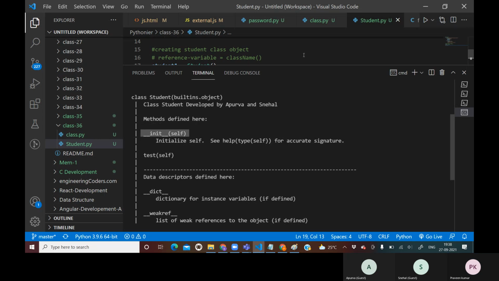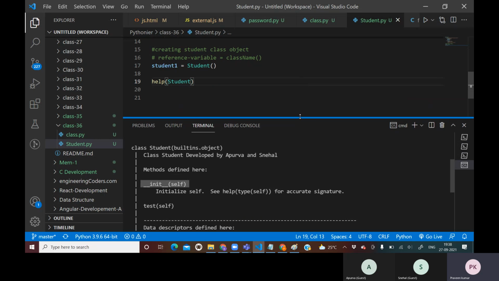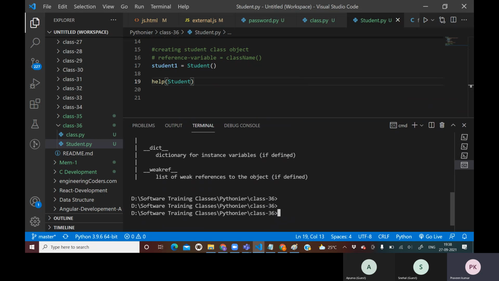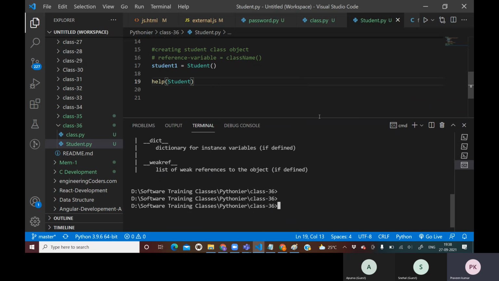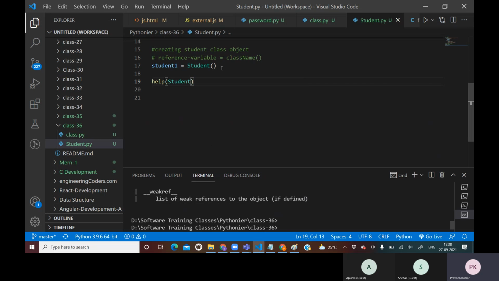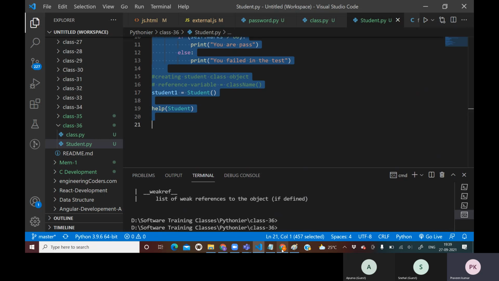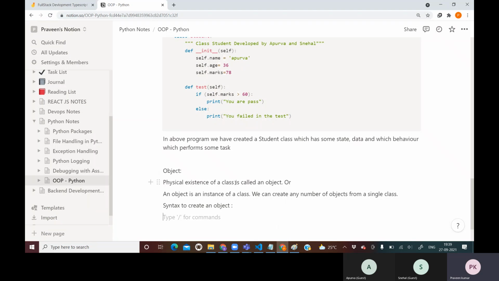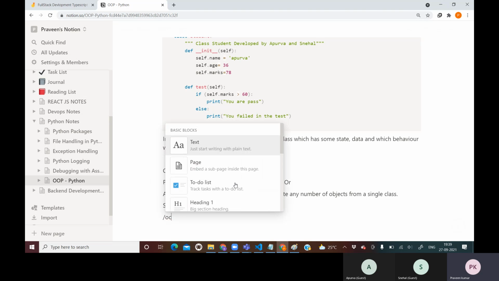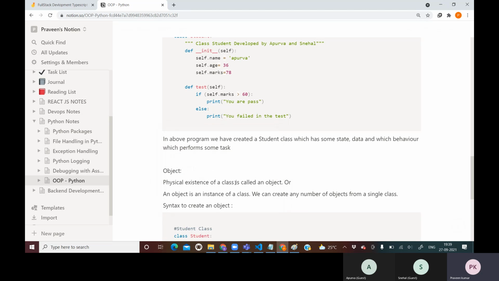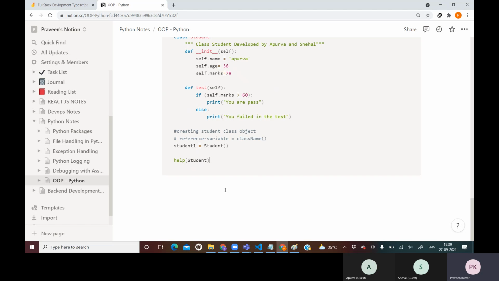Okay, so this is the class. Now after creating the object, I have just created an object and I haven't used that object. So now I want to use this object. We can use this object just by the help of this reference variable only. So I will copy this and I will paste it here. So I will say code, and here I will paste.